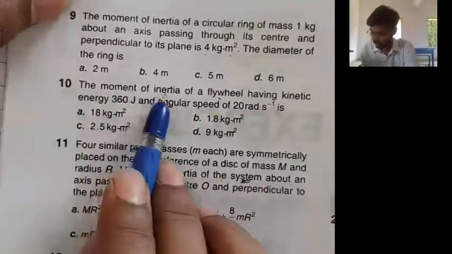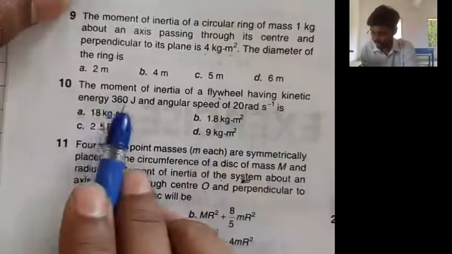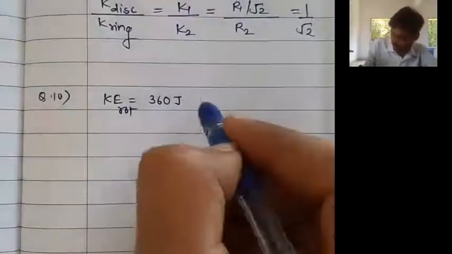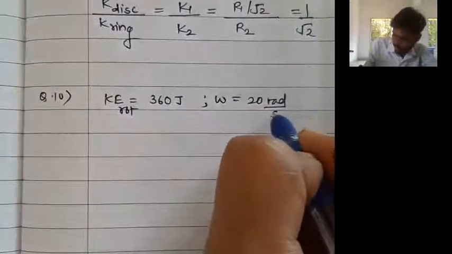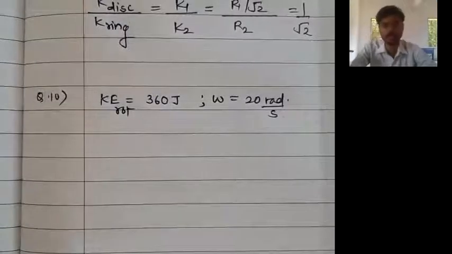The moment of inertia of the flywheel. Flywheel means a disc having kinetic energy of 360 joule and angular speed of 20 radian per second. Sir, omega is given. Omega is 20 radian per second. From the unit you can see it is omega we are given. Okay, so omega is 20 radian per second.